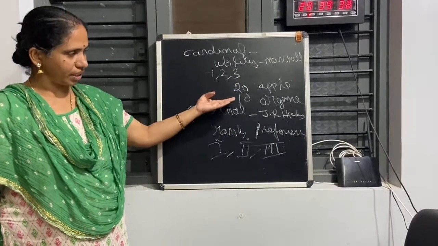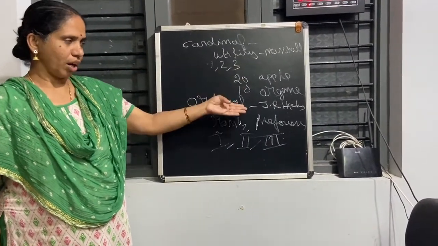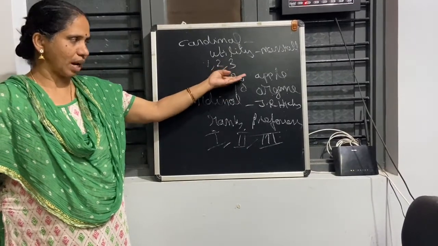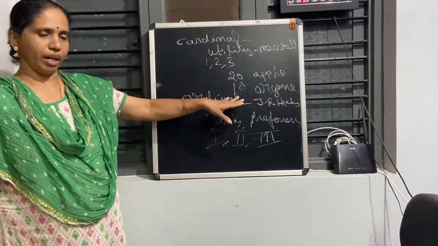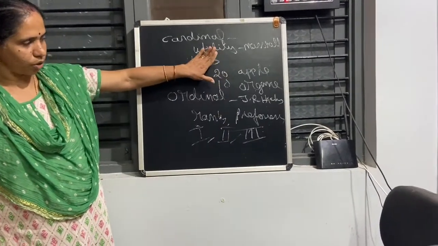Same example: a particular consumer prefers to buy more apples than oranges. That means he is giving first preference to apples compared to oranges. Like that, preferences. So here they are not using the numbers, whereas in the cardinal approach they are using the numbers.